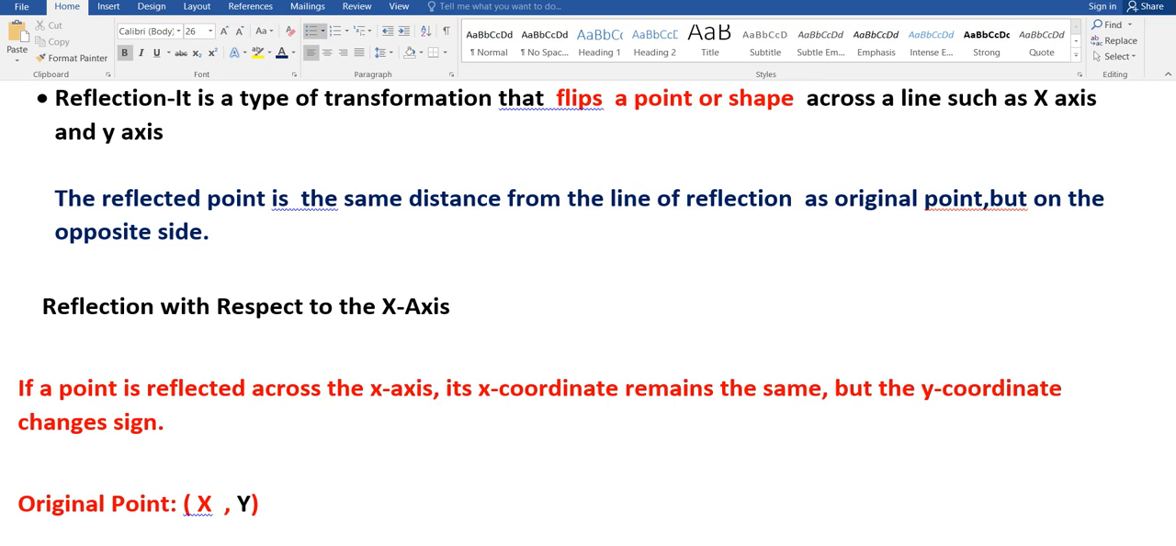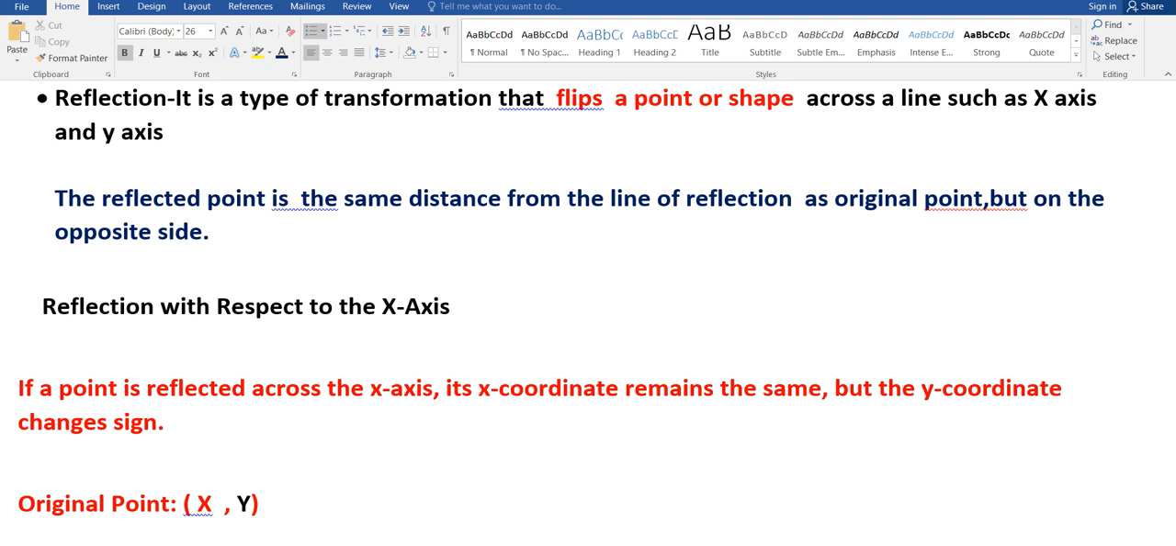Dear students, in this video lecture we'll discuss reflection of a point with respect to x-axis and y-axis. So let's get started. Dear students, first of all let's understand the meaning of reflection.